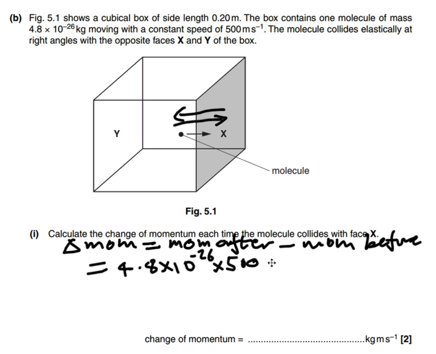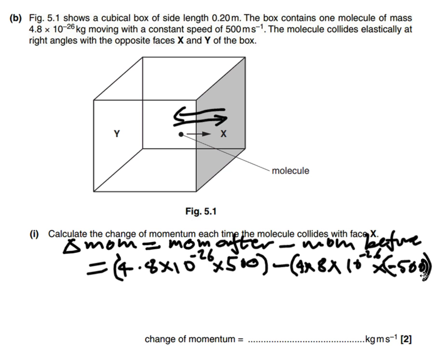Our momentum after, we have to be very, very careful when we do this. It's still the same mass, 4.8 times 10 to the minus 26. Our mass hasn't changed, but our direction has. So it's no longer going 500 meters per second. It's now negative 500 meters per second.